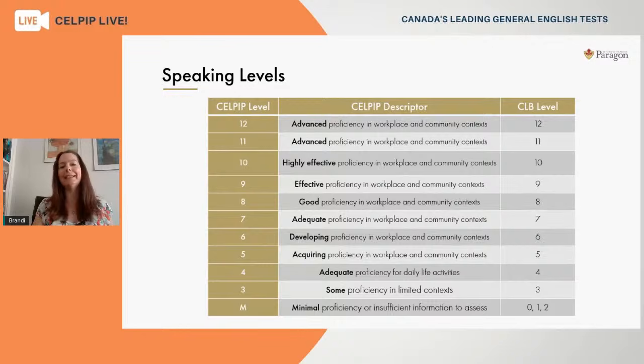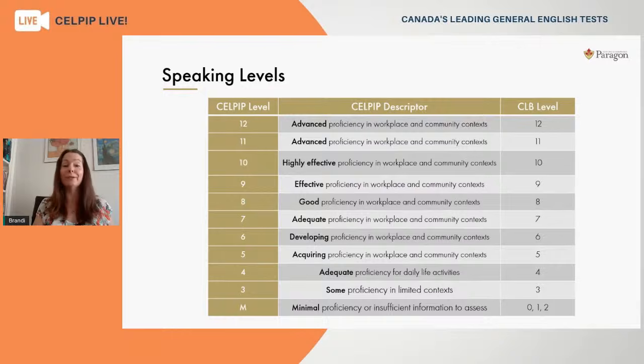You will receive an individual score on every single speaking task that you deliver on your test. As you can see here, at the low end of the chart is an M, and that stands for minimal proficiency. Somebody earning an M on their speaking tasks for CELPIP would be a low beginner, somebody just starting out with their language studies. As you climb that chart to the top, the highest score that you might achieve is a level 12, and this would indicate advanced proficiency.